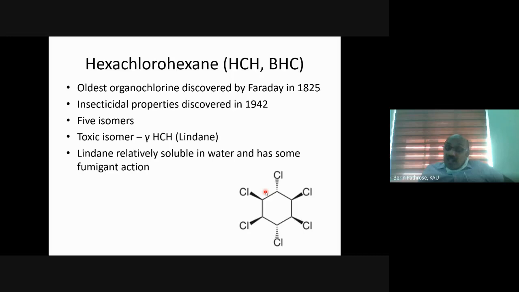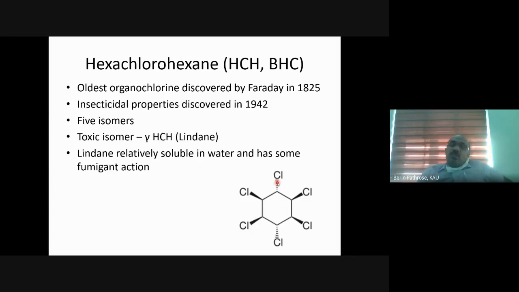We have 5 isomers of HCH, and among them the most toxic isomer is gamma HCH, which is called lindane. The toxic isomer is gamma HCH because of the arrangement of chlorine, which allows several kinds of isomers.